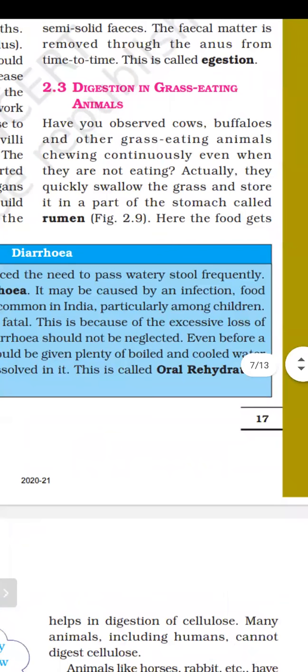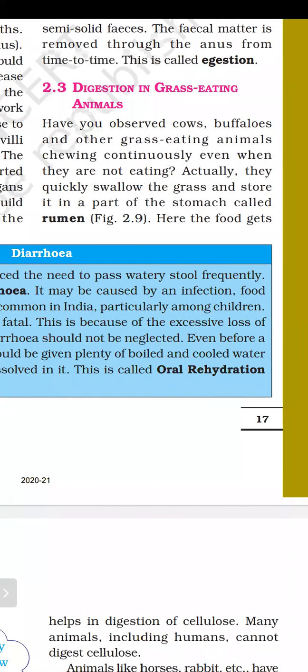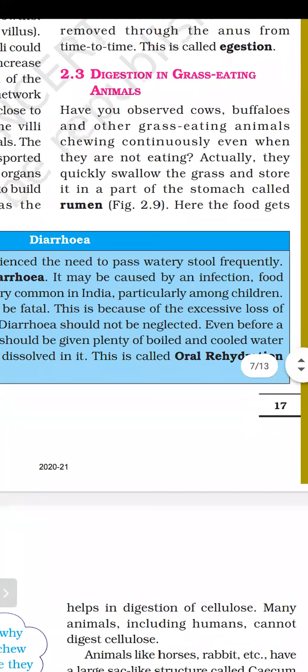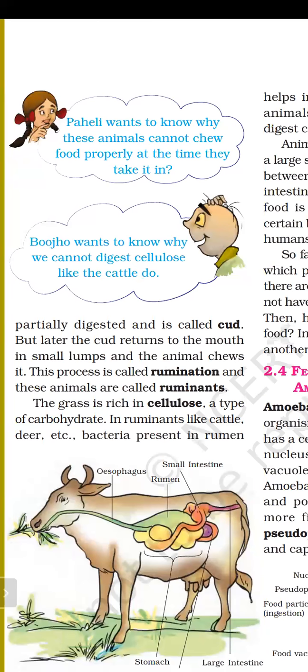They quickly swallow the grass and store it in a part of the stomach called rumen. Here the food gets partially digested. The rumen temporarily stores the partially digested food, and that partially digested food is known as cud. Later the cud returns to the mouth in a small lump and the animal chews it.